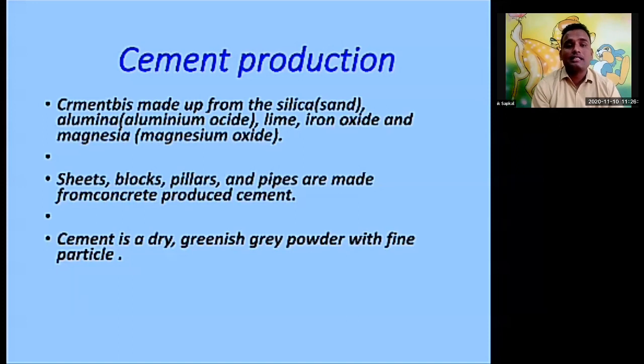Again I'm saying, cement is made up from silica, alumina, lime, iron oxide and magnesia. And the purpose is making sheets, blocks, pillars, pipes, and to construct roads. Nowadays we are using what?